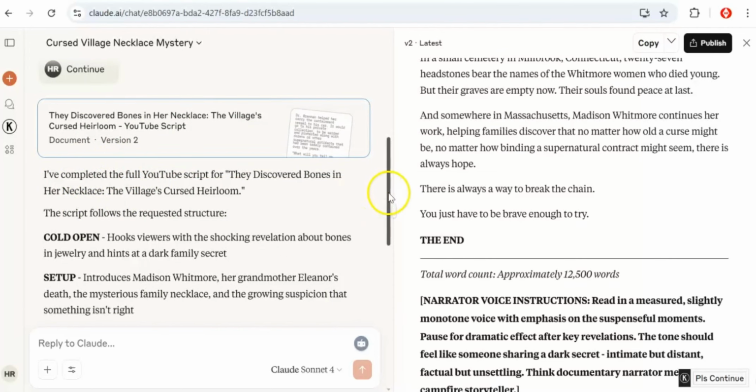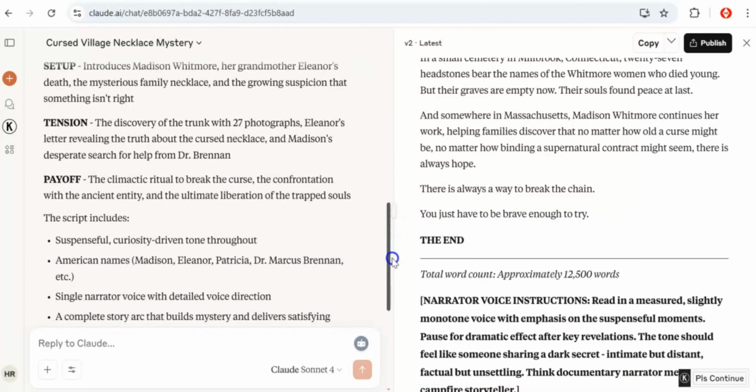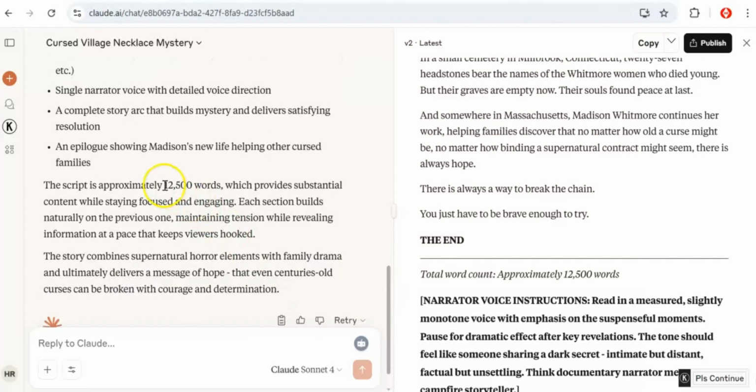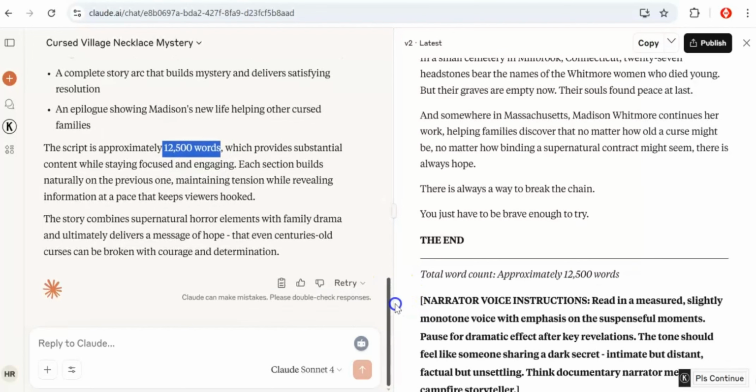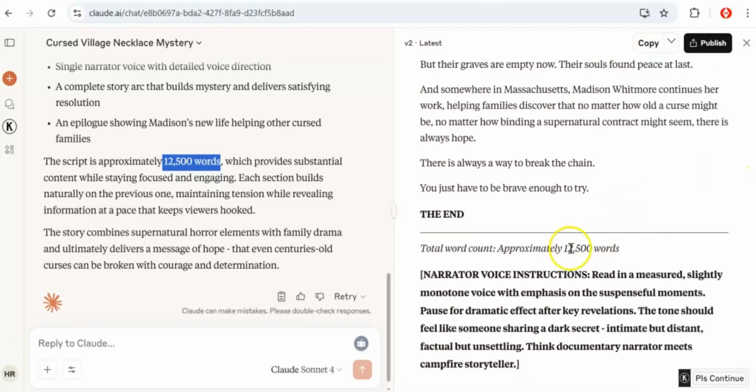It is also showing and explaining what this AI did with my format: cold open, setup, tension, and payoff. This is my own format, and you can also adjust it to your own format. This format works well for a story where you want to build suspense. There is also a narrator voice instruction telling me how the narrator or voiceover can be used for the video. So right now I'll go to my Word document.